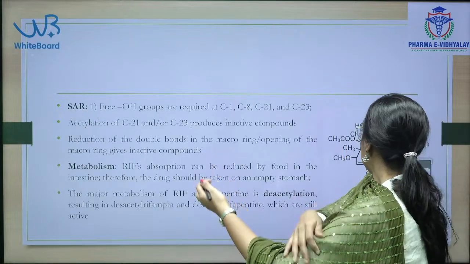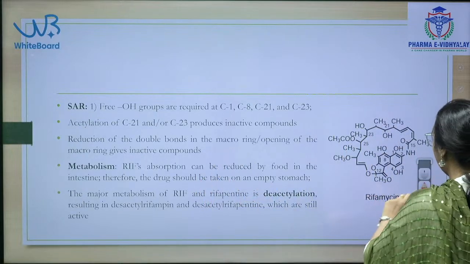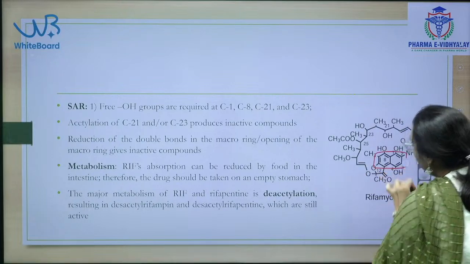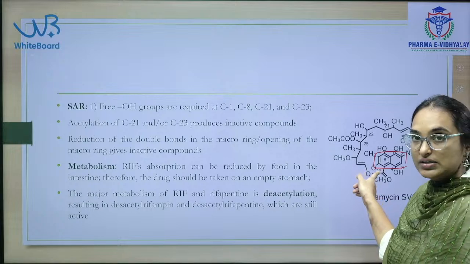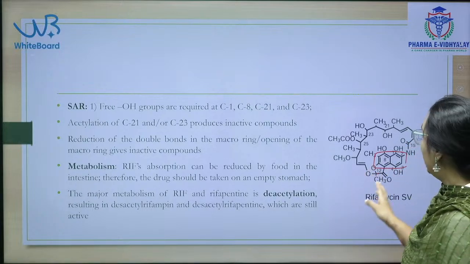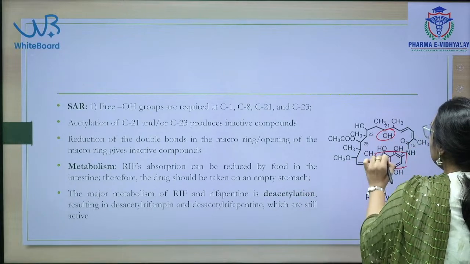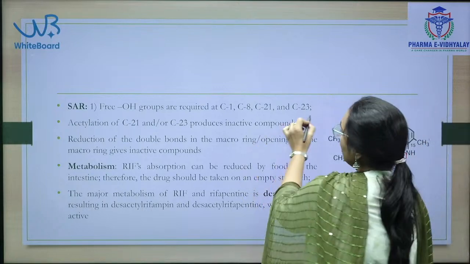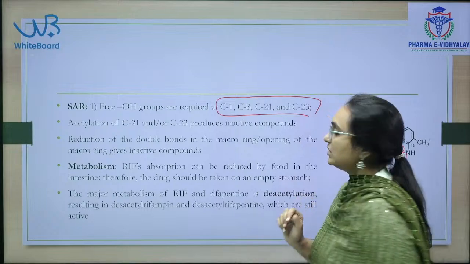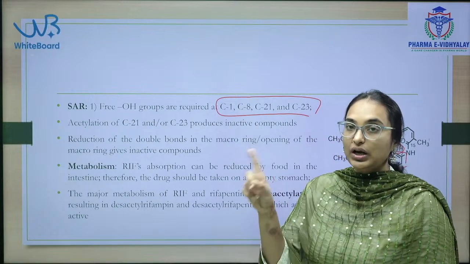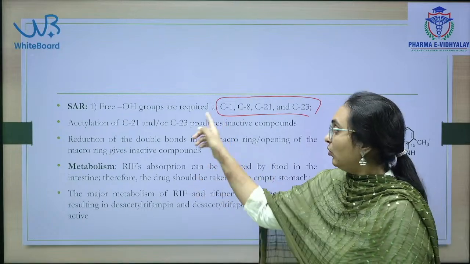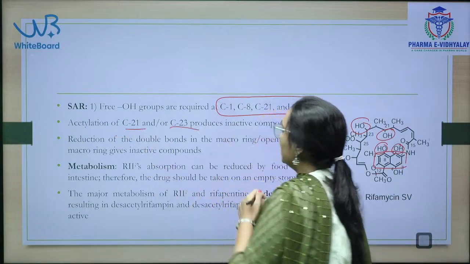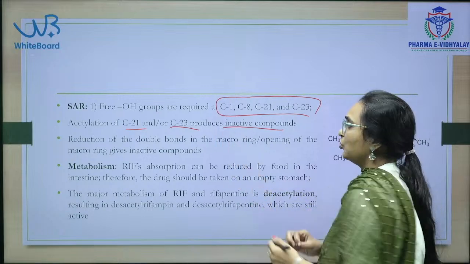Next, this is the structure of rifamycin. As I have already said, there is a naphthalene ring in the structure, and then free OH groups are there. The positions of the free OH groups are C1, C8, C21, C23. Acetylation at C21, C23 produces very inactive compounds.